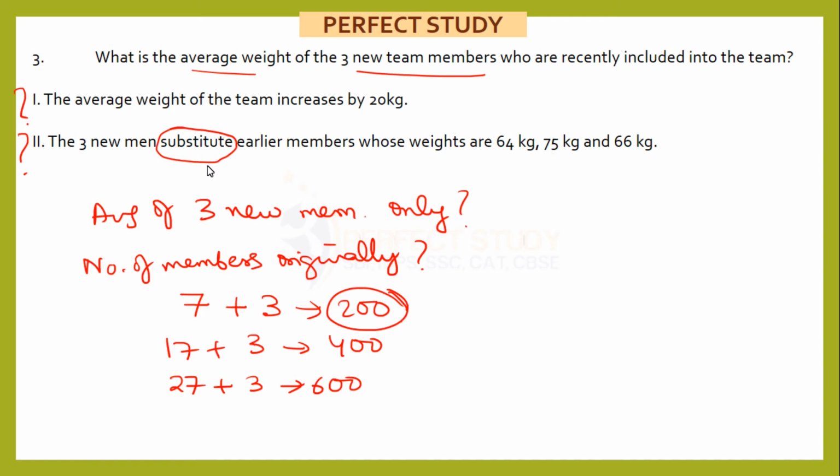It just talks about some substitution and it gives the weights of the original people, by which we are not going to get anything. The question cannot be answered even by using both. Okay, so these were the 3 questions which were covered in these years. All the 3 were data sufficiency, and for the further years I will continue those questions in my next video.